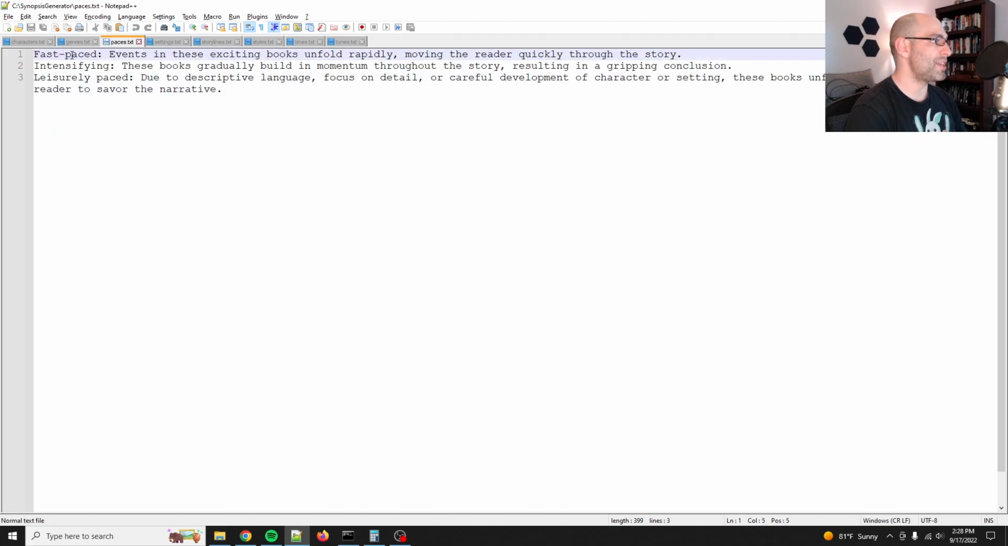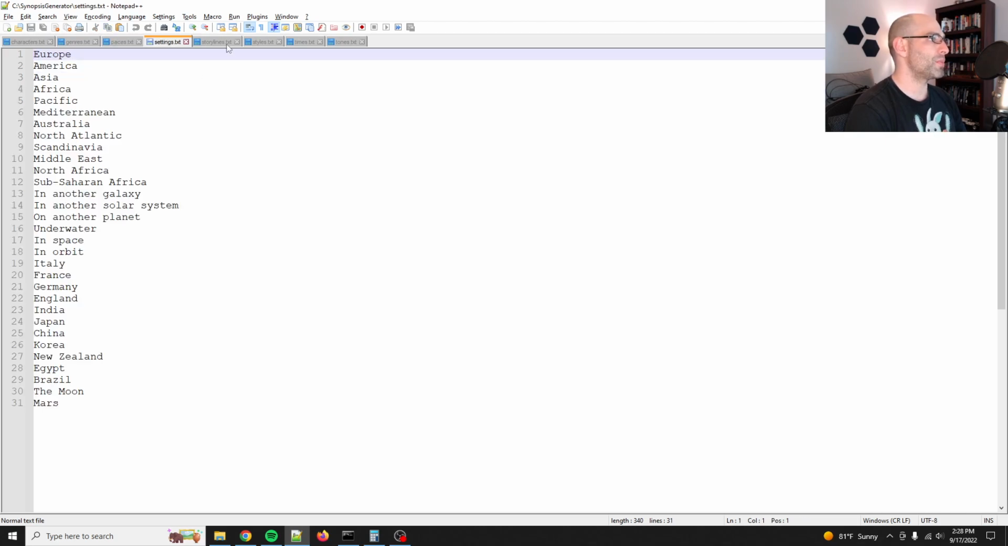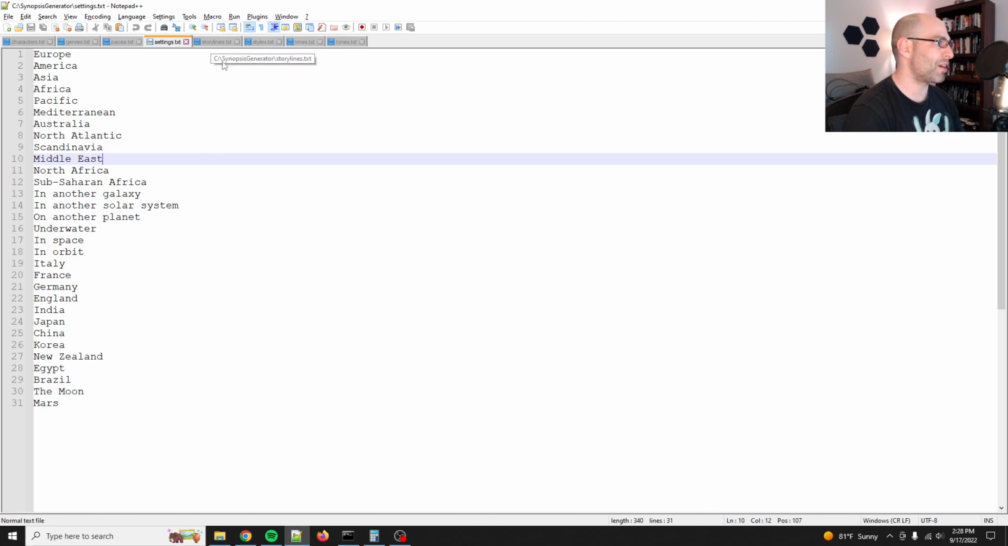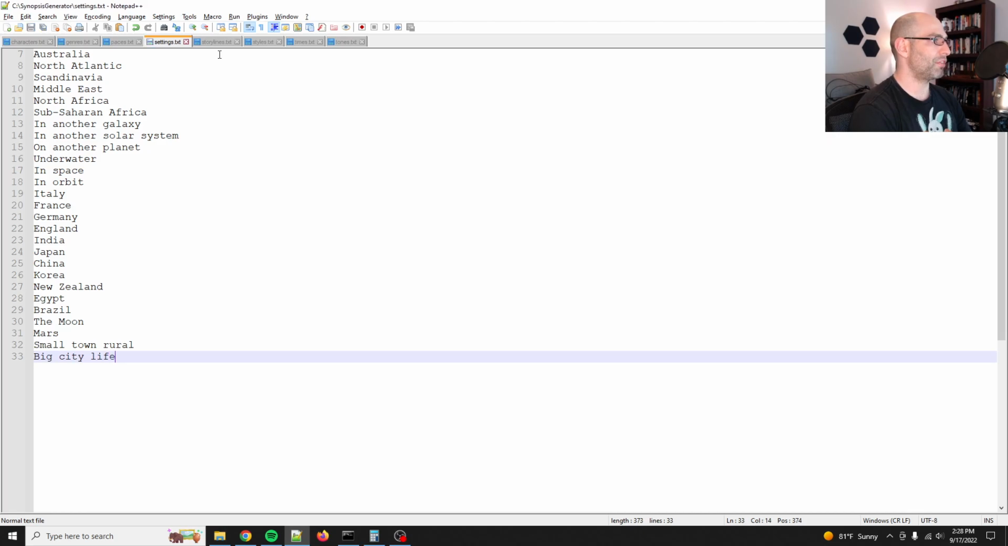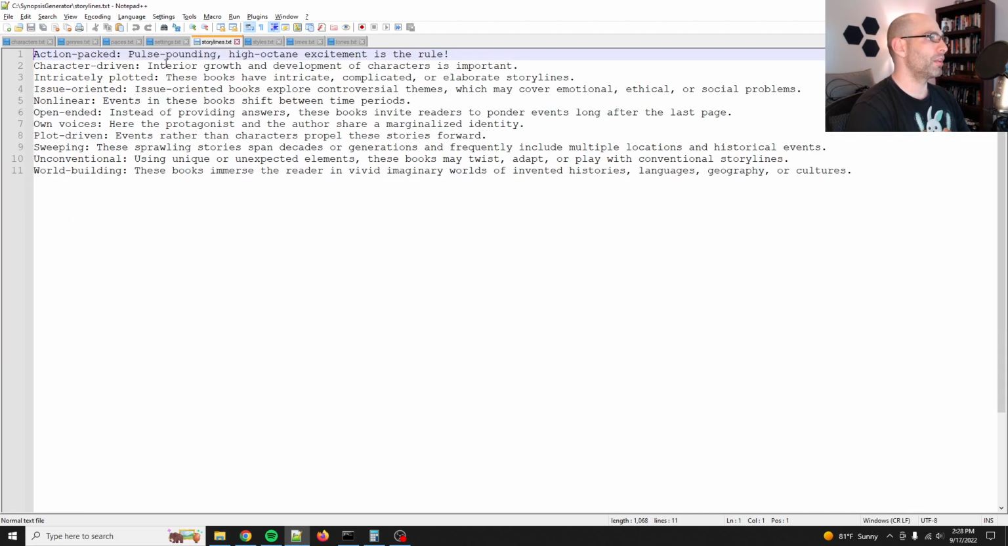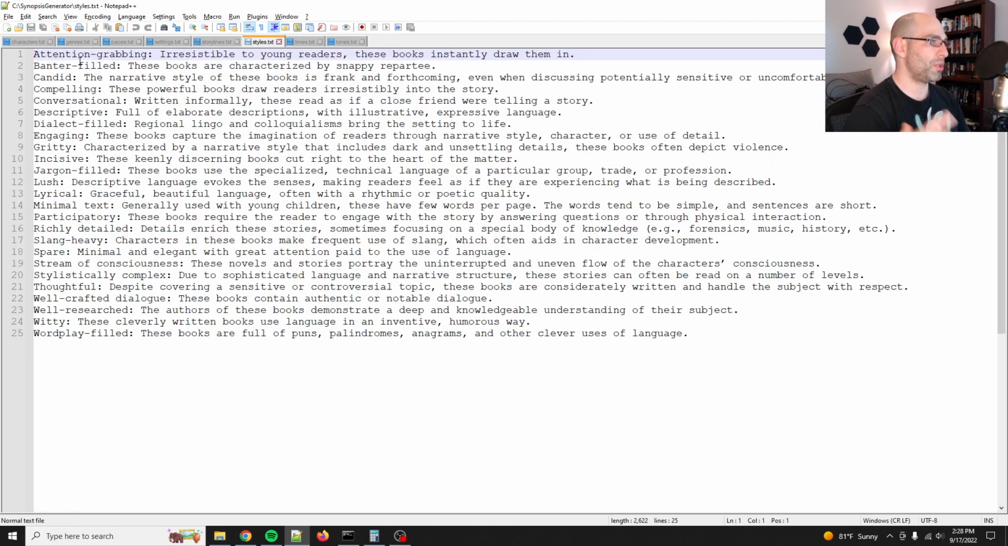And then for the pace, I've got fast paced, intensifying, leisurely paced. Settings, and of course, there's so many more settings. I could put in lists of cities, towns. Actually, that's not a bad idea. Small town, rural, somewhere. Big city life. Then storylines: action packed, character driven, and so on and so forth, with a little bit more